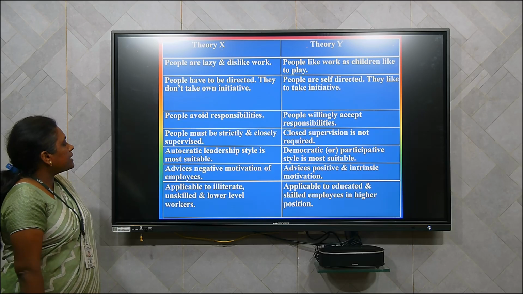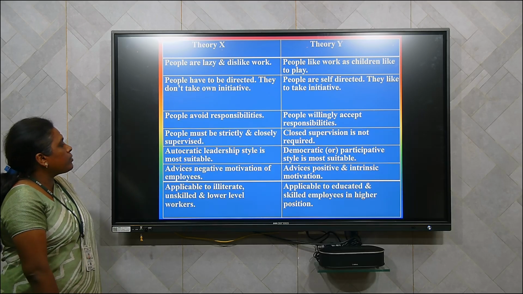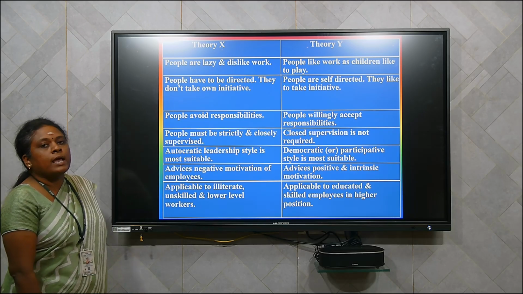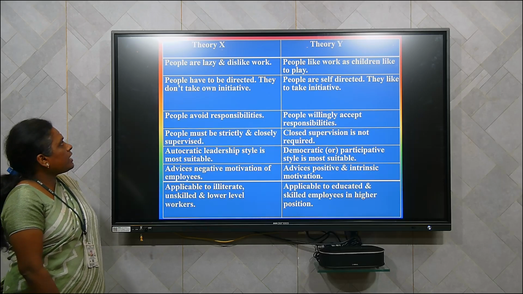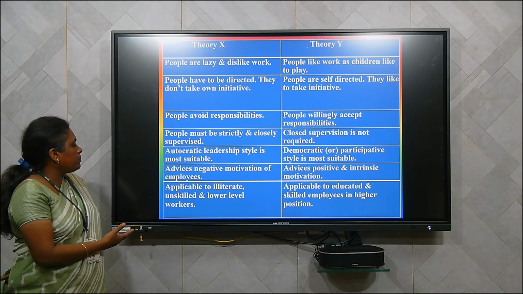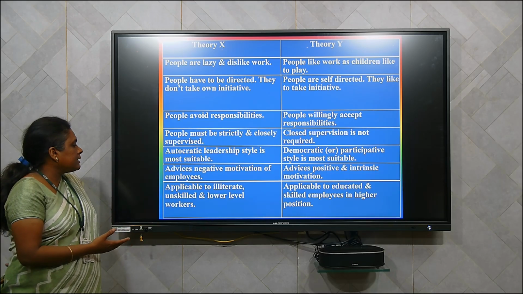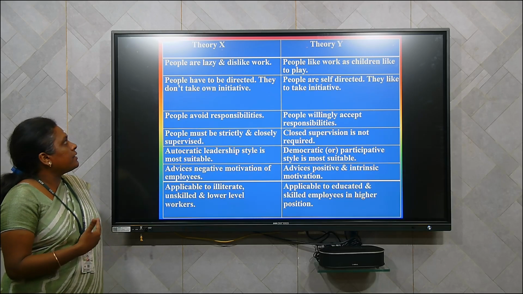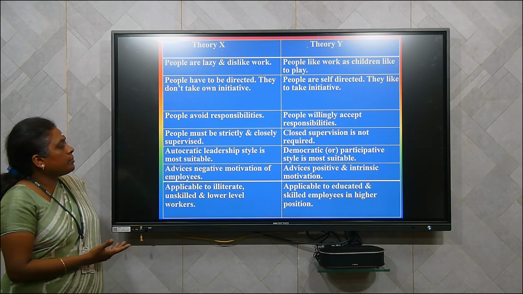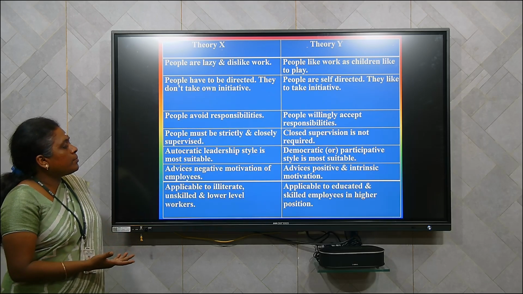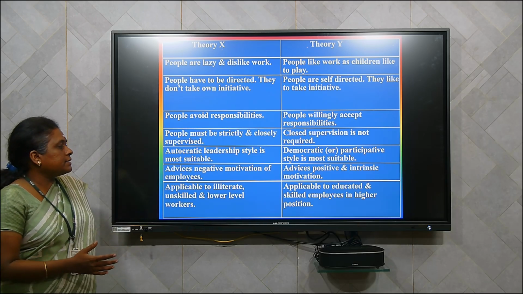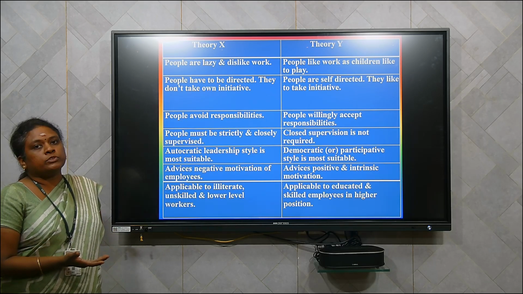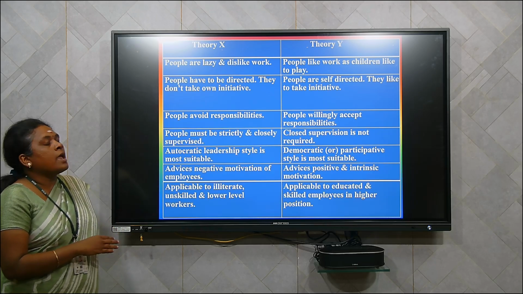And theory X advises negative motivation of employees, while theory Y includes the positive one, intrinsic motivation. And at last, theory X is suitable for people who are illiterate, unskilled and low level workers. But theory Y should be applicable to people who are educated, highly skilled and in higher positions. So these are the main differences between theory X and Y.